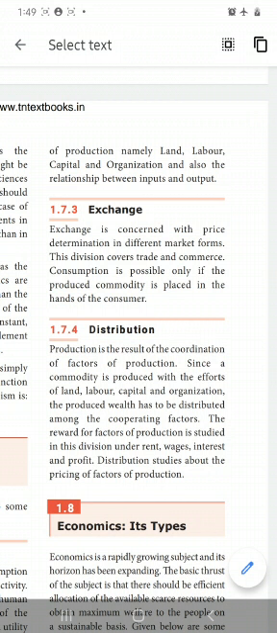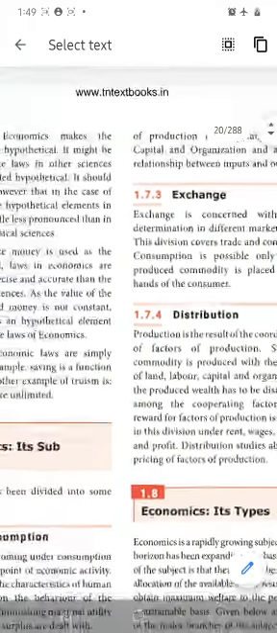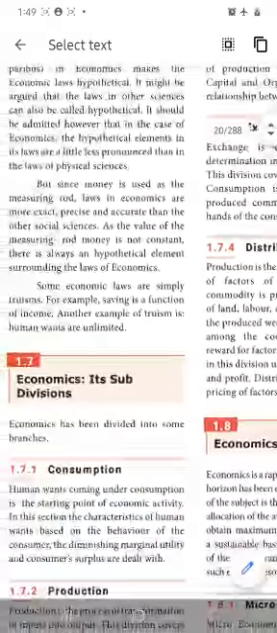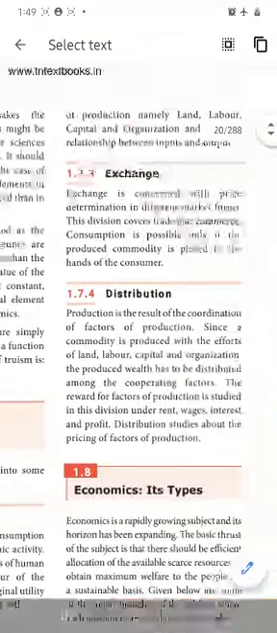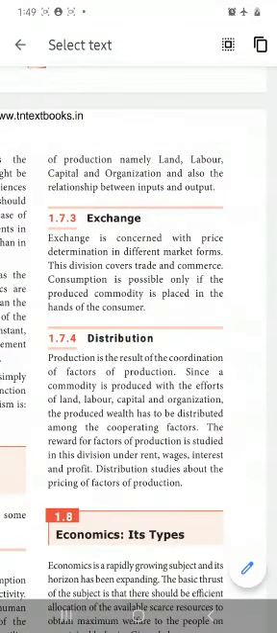Along with these, I said the four subdivisions: consumption, production, exchange and distribution. Along with distribution, they add public finance also, which you will read in the 12th standard. When I say capital investment, it is not only the individual person investing; the public also invests in it. So public finance is also there.